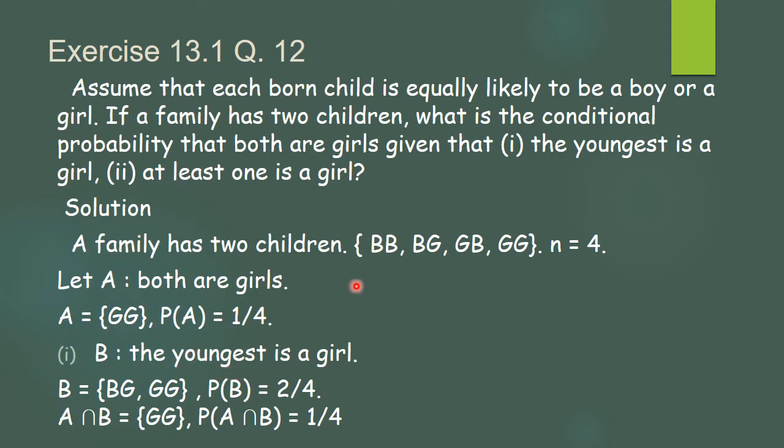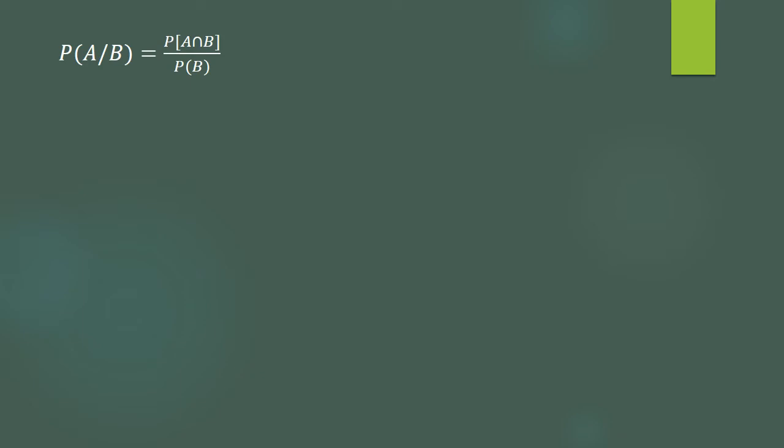Now in this case, what they have given, here we have assumed as B. A given B. So they have asked to calculate the probability of A given B. Now what is the formula for A given B? It is probability of A intersection B upon probability of B. And for that we have calculated A intersection B. What was the A intersection B? That was 1 by 4 divided by the probability of B, which was 2 by 4.